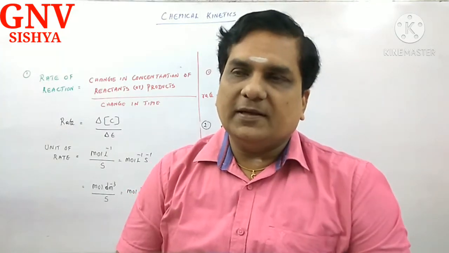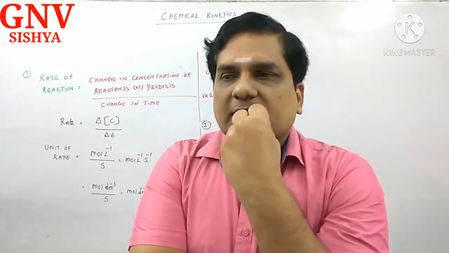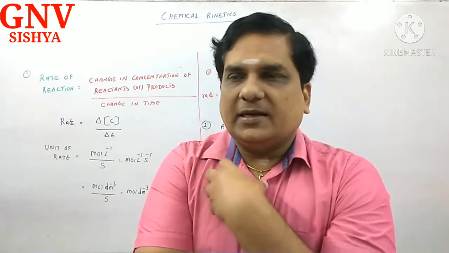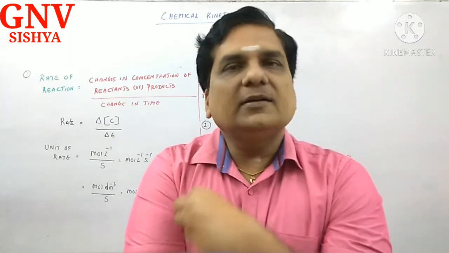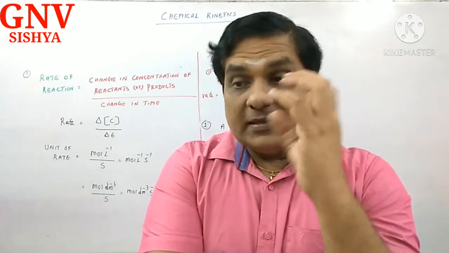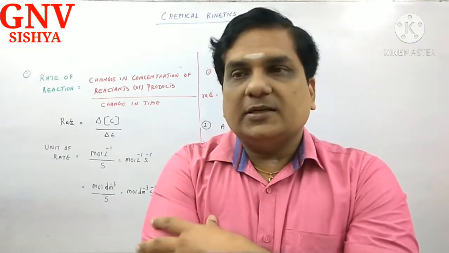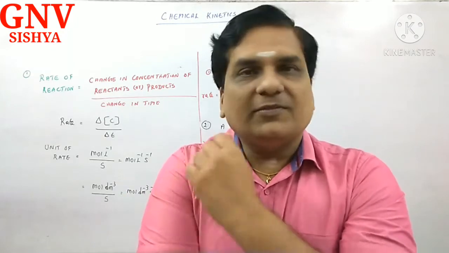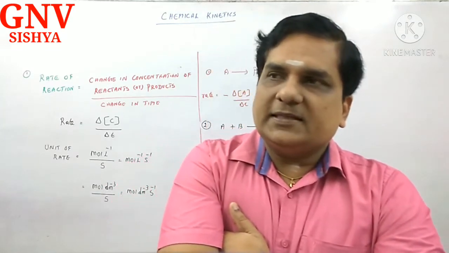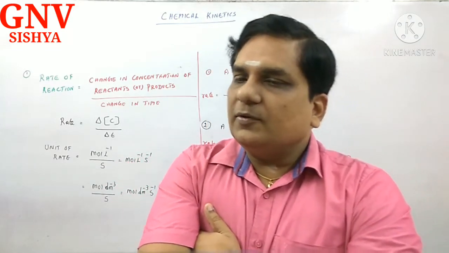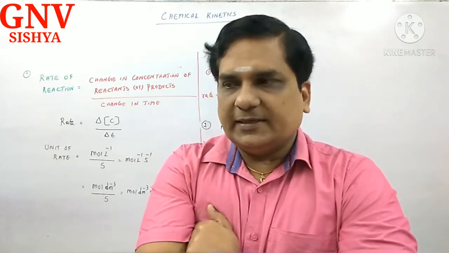Actually, what are the scopes chemical kinetics offers? Chemical kinetics studies the speed of the chemical reaction, the rate of the chemical reaction, and the various parameters that influence the rate of the reaction, such as temperature, concentration of reactant, size of the container, pressure, and then the presence of a catalyst. All those things are to be taken into account while studying kinetics. So before going into kinetics, we need to know certain general terms.